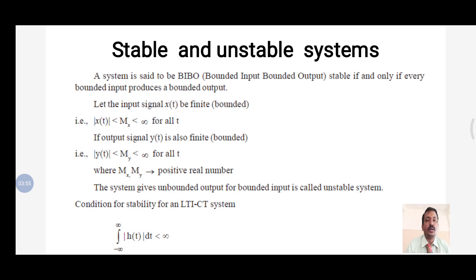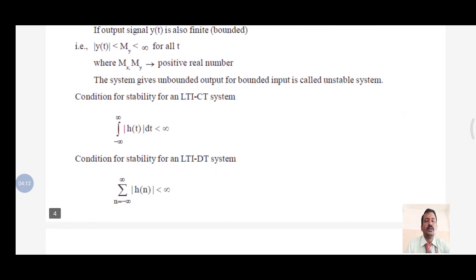What is the meaning of bounded? All the inputs are bounded. For bounded input, we get bounded output. Then the system is said to be stable, otherwise unstable. What is the meaning of bounded? It may be finite. So in equation, for continuous, integral from minus infinity to infinity of mod h of t dt, and for discrete, summation of mod h of n, less than infinity.